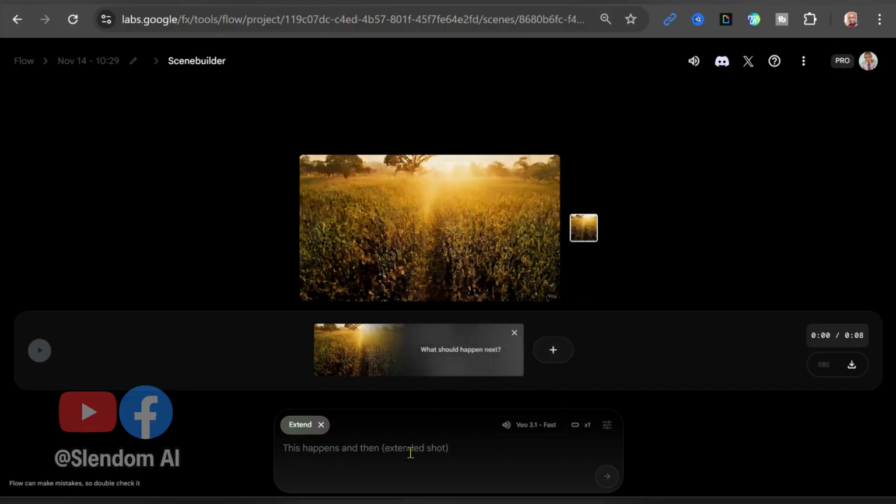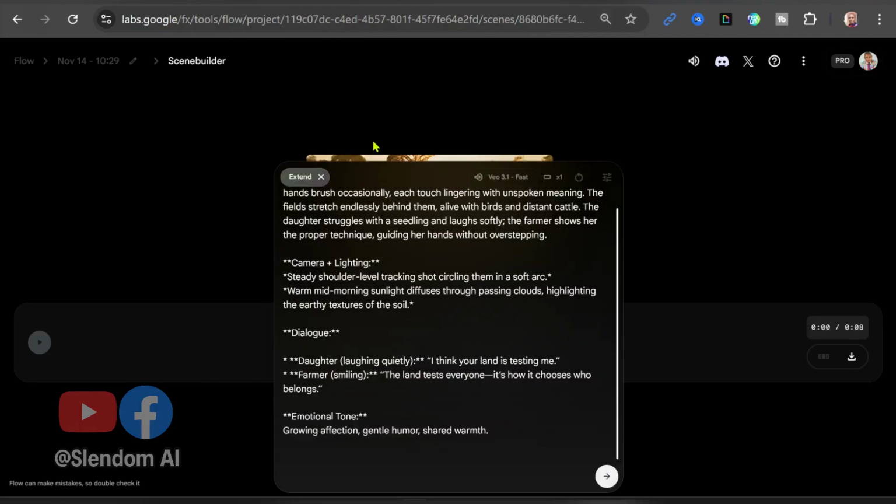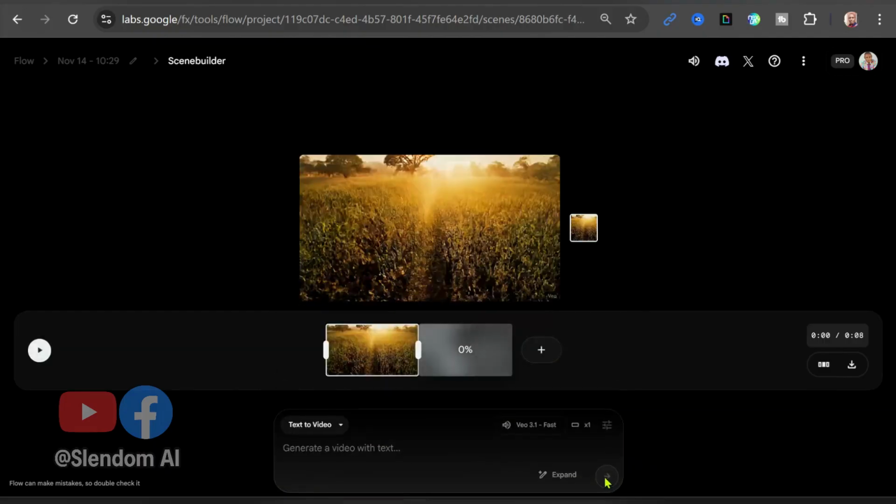So after I've chosen this, here I will paste the prompt that I just copied, and notice that this place now changes to what? Extend. So it says Gemini is using your scene to create the next shot. So let's go again and see what it creates for us. And once I hit that send, it will begin to create the next part for us. Okay, so our scene is ready now.